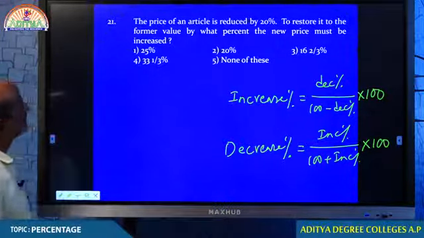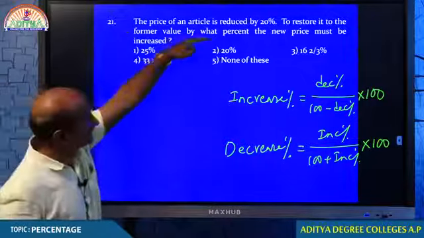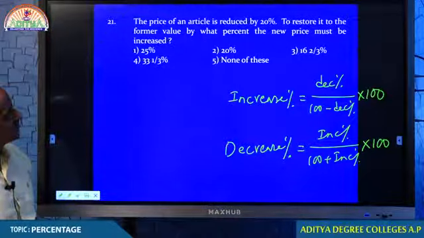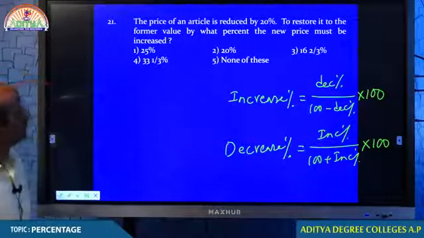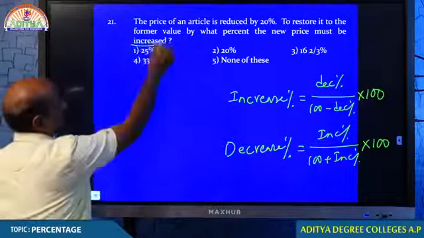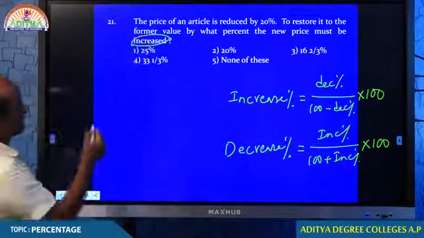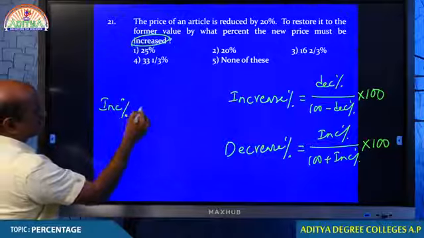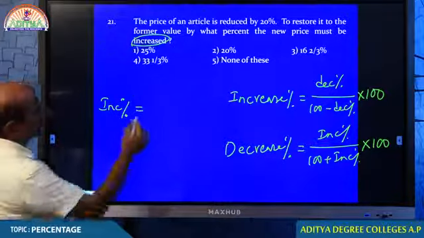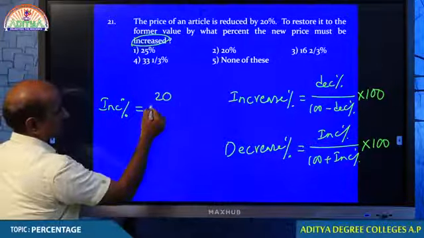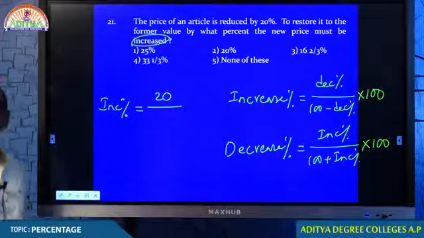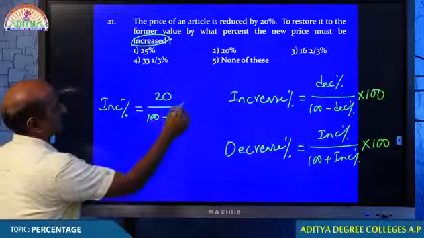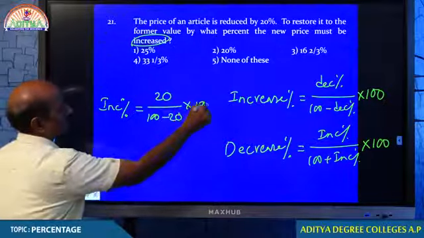Question number 21. The price of an article is reduced by 20%. To restore it to the former value, by what percent the new price must be increased? So tell me, what is the formula for percentage increase? Percentage increase is equal to percentage decrease by 100 minus percentage decrease, into 100.